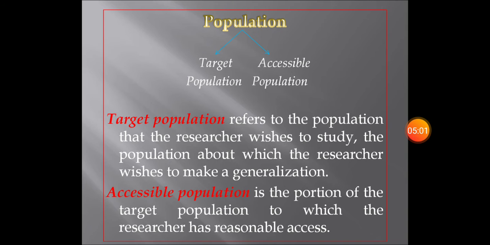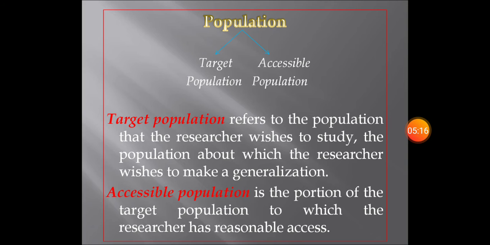This accessible population is taken from that target population. You are also part of medical students in Kerala. Understood? So the accessible population is a subset of target population. Target population is there, accessible population is there.